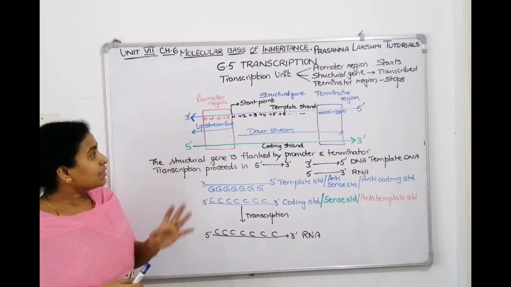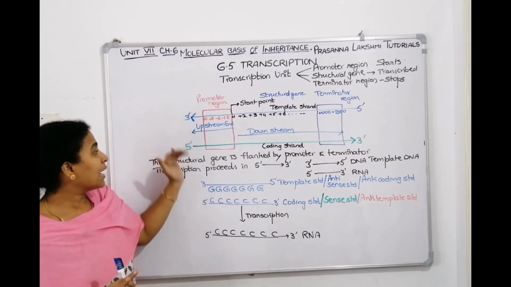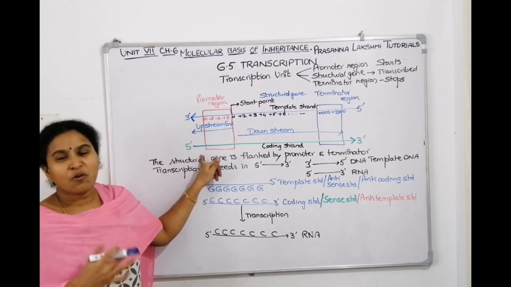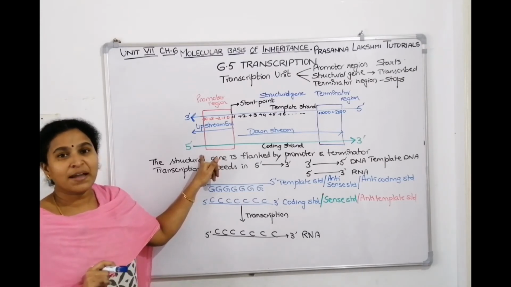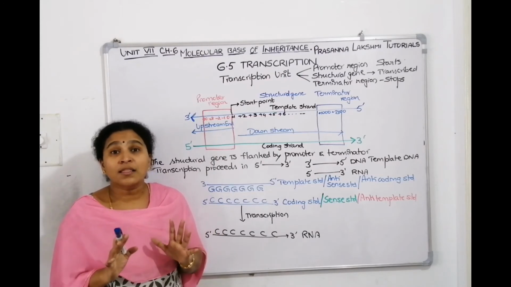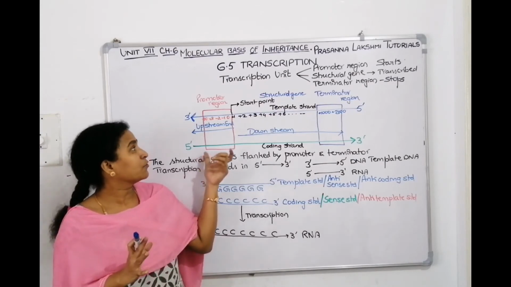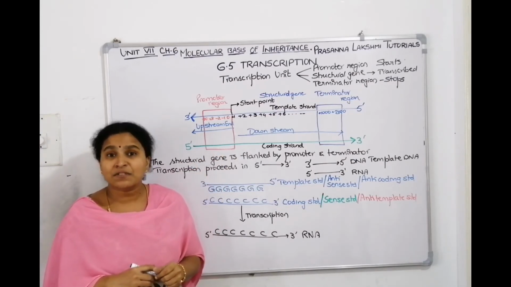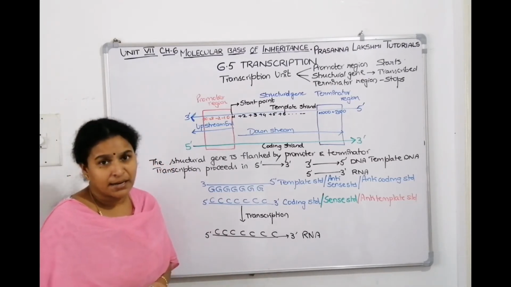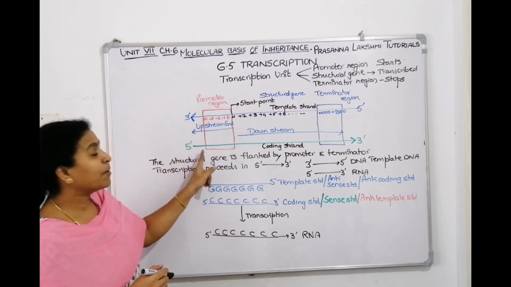Okay. So since template strand participates in everything, coding strand gets displaced. Now it anyway gets displaced, but if you tell that coding strand you displace, it might fail. So that is why what the scientists have done is, if you want to give the reference points, where is promoter located, where is terminator located, we will tell the references with respect to the coding strand. Now come on, try. Where is the template located? So we'll take coding strand, and the promoter region is located at the 5' end of the coding strand.